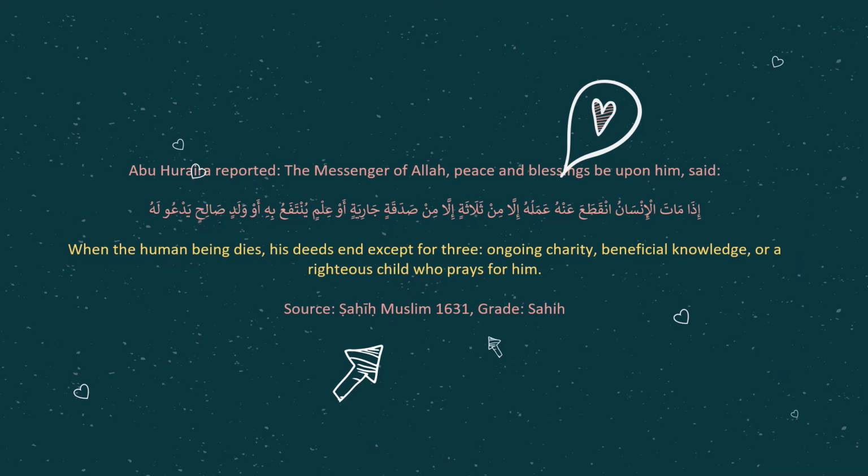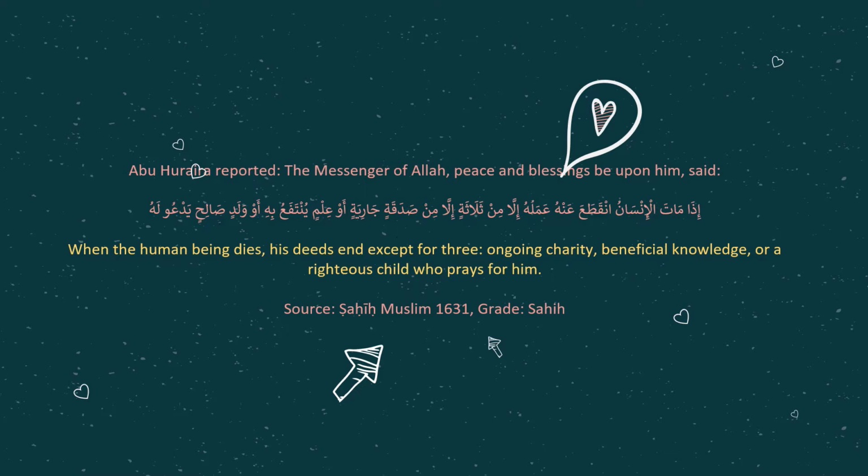Okay, as usual, let's have a look at this hadith. Abu Hurairah reported, the Messenger of Allah sallallahu alaihi wasallam said, when the human being dies, his deeds end except for three: ongoing charity, beneficial knowledge, or a righteous child who prays for him.